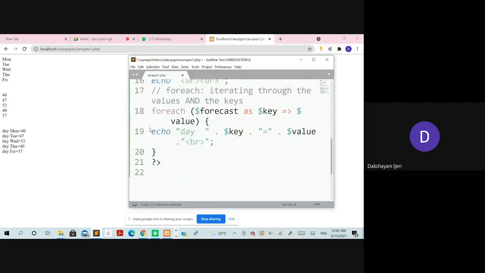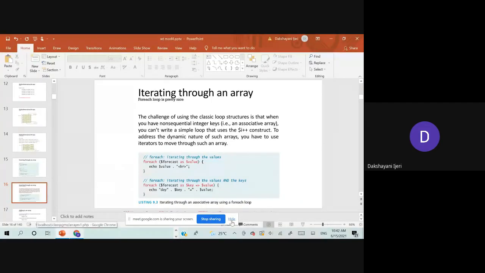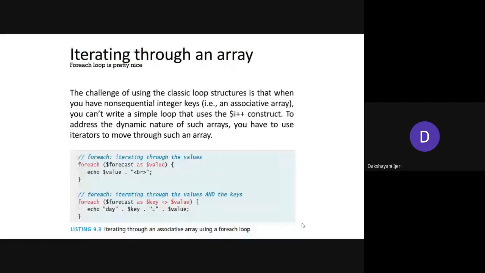With the next foreach loop, where we print both keys and values, this is how it is done: day Monday is equal to 14, day Tuesday is equal to 47, and so on. This is just to show you the difference in syntax that you need to follow in PHP, since you are already familiar with these things.